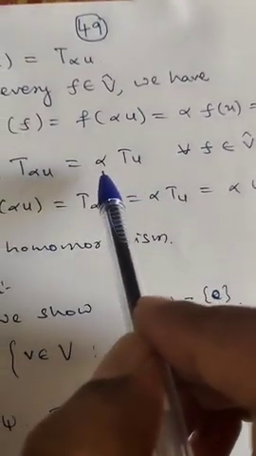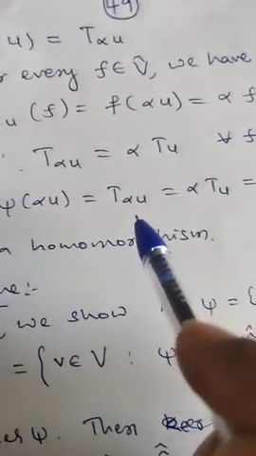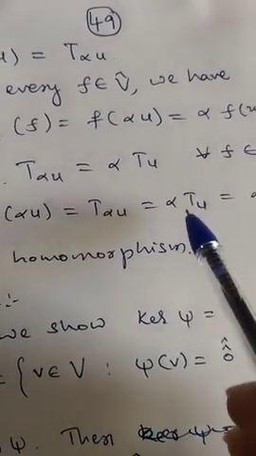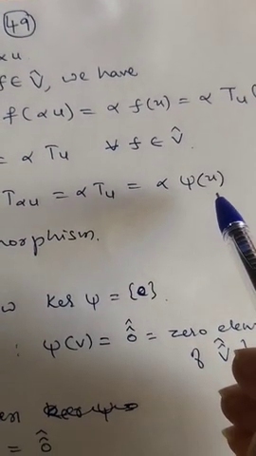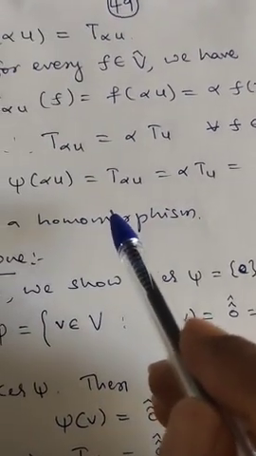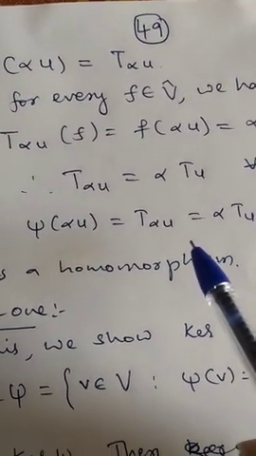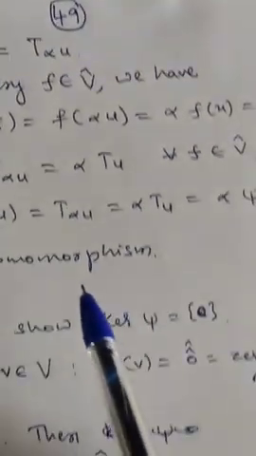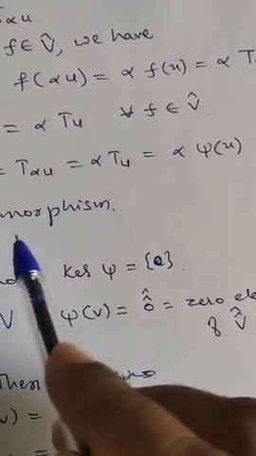Therefore, substitute this value here. Xi of alpha u is equal to T of alpha u. So T of alpha u is equal to alpha times T of u, that's equal to alpha times xi of u. Therefore, xi of u plus v is xi of u plus xi of v, and xi of alpha u is equal to alpha times xi of u. Therefore, xi is a homomorphism.